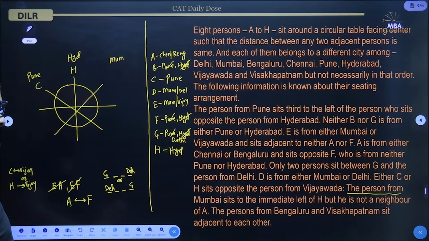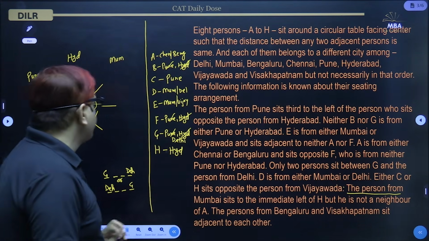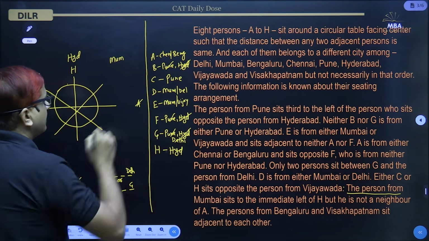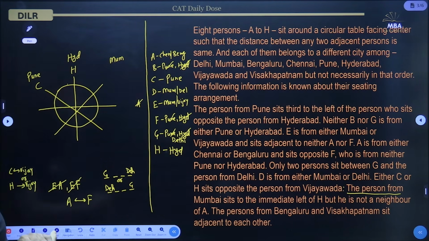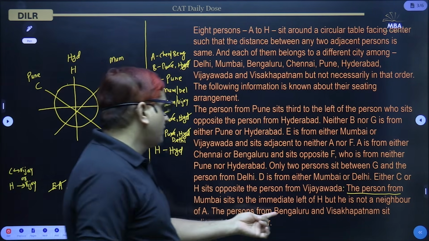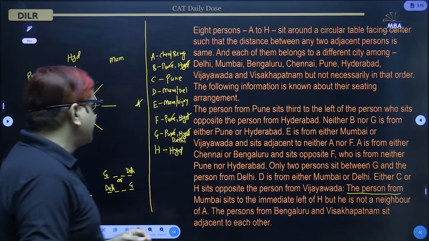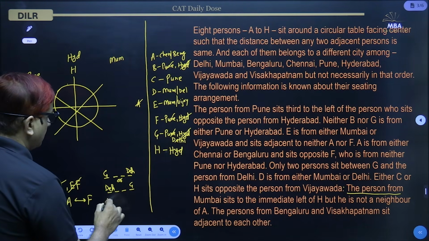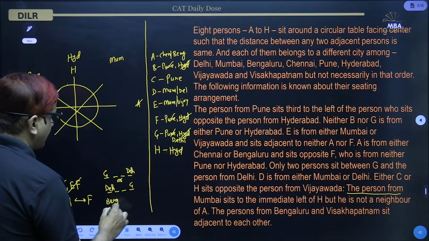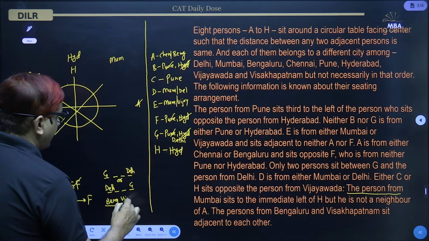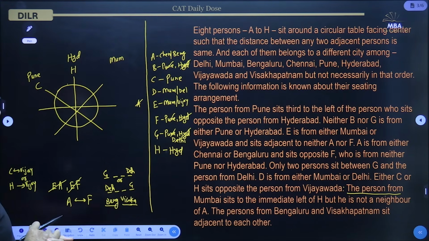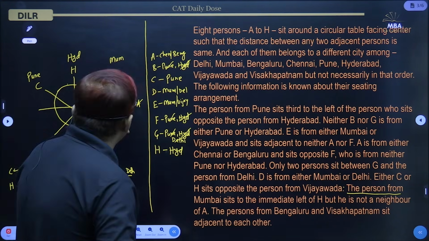Okay, but he is not a neighbor of A. So this place cannot be occupied by A. Now, the person from Bengaluru and Visakhapatnam sit adjacent to each other. That is the last line. So Bengaluru and Visakhapatnam are adjacent. So that is the whole information. Now let us start making cases.